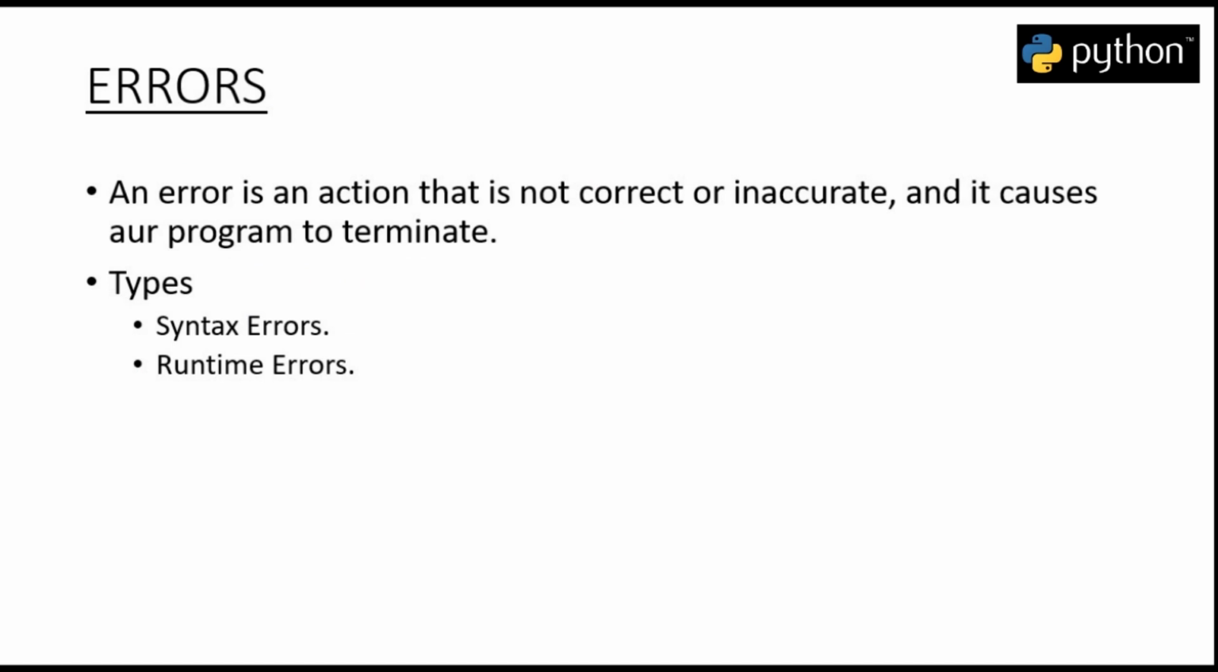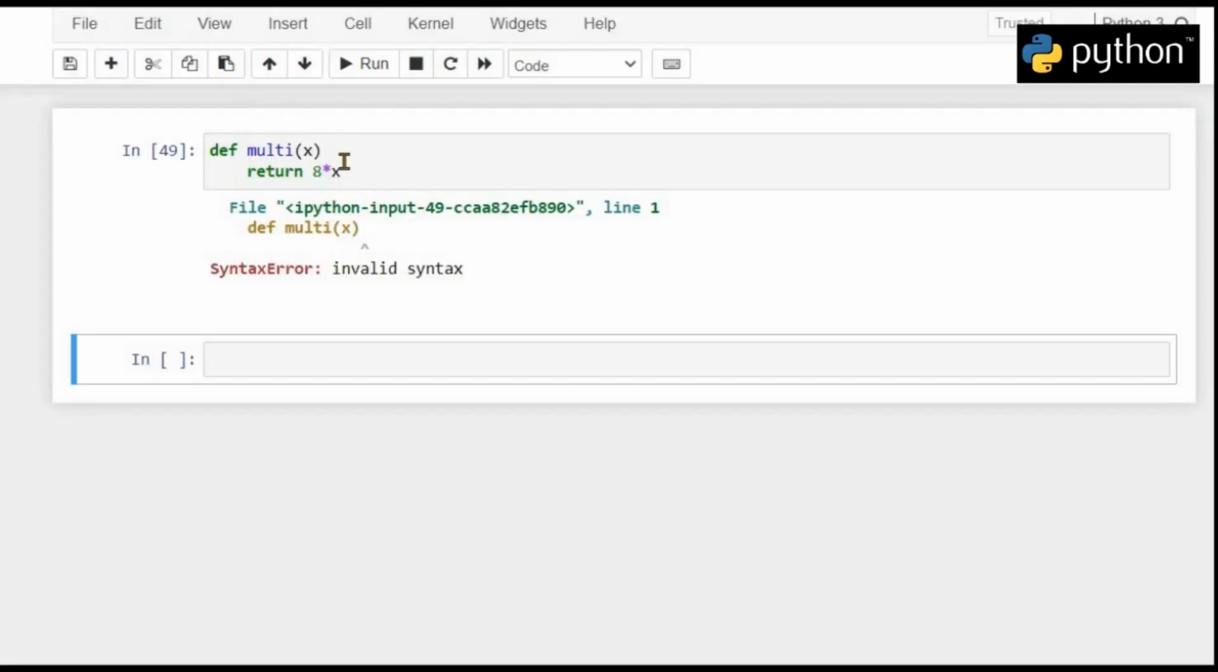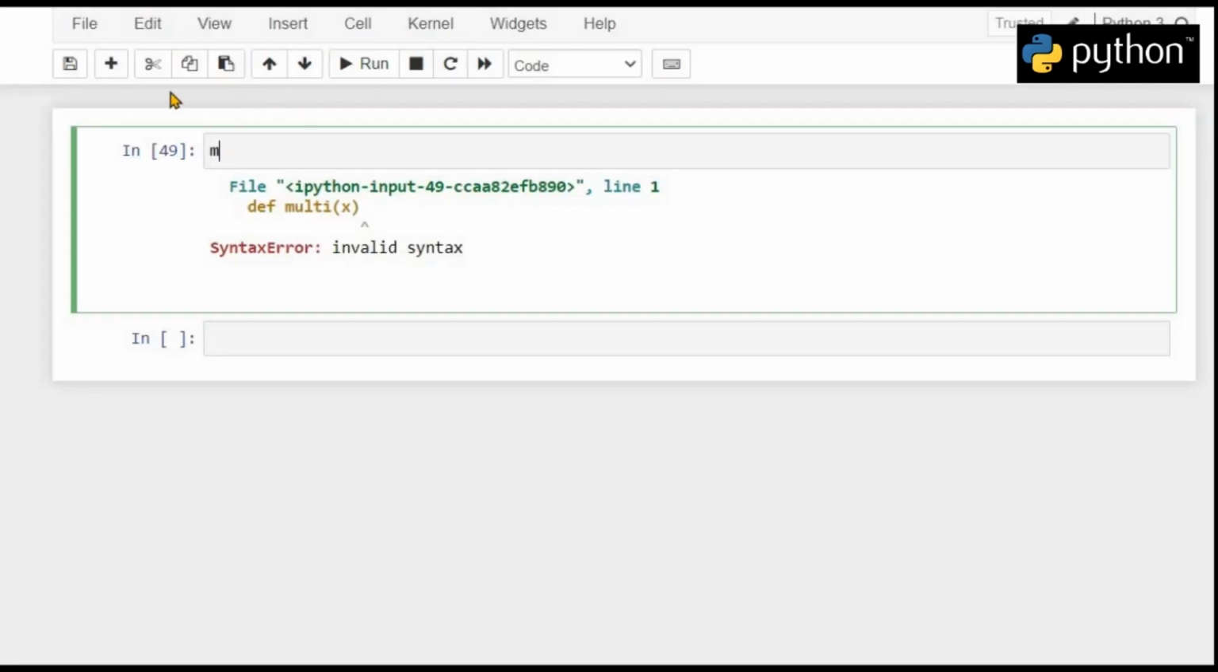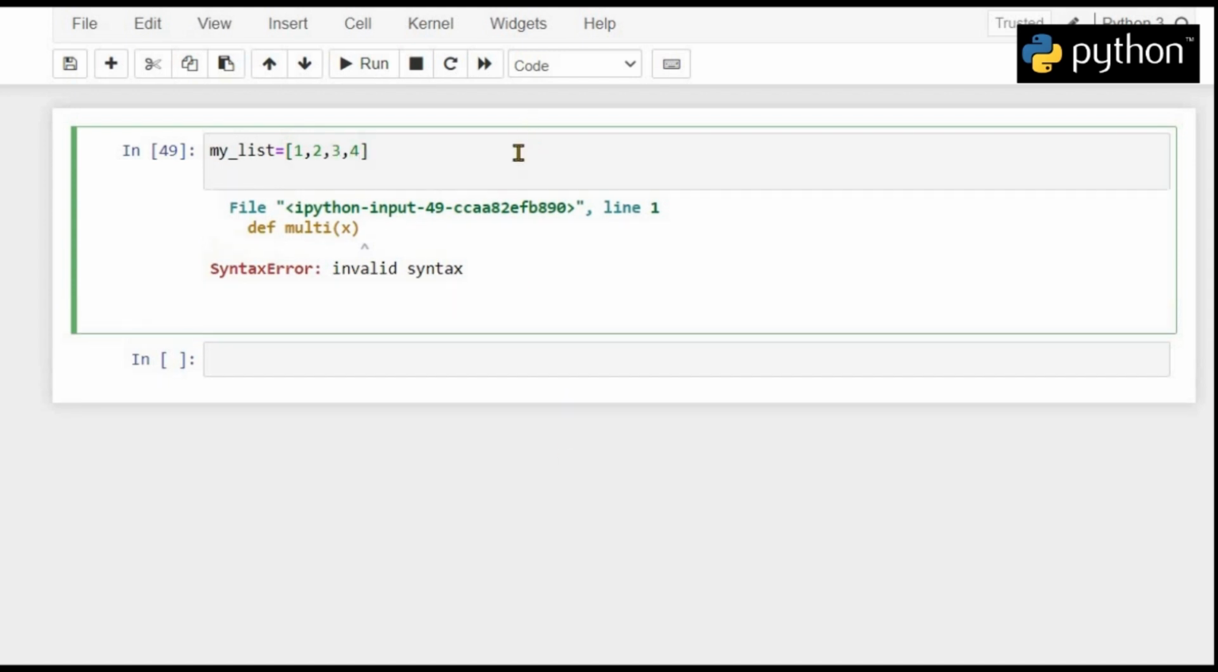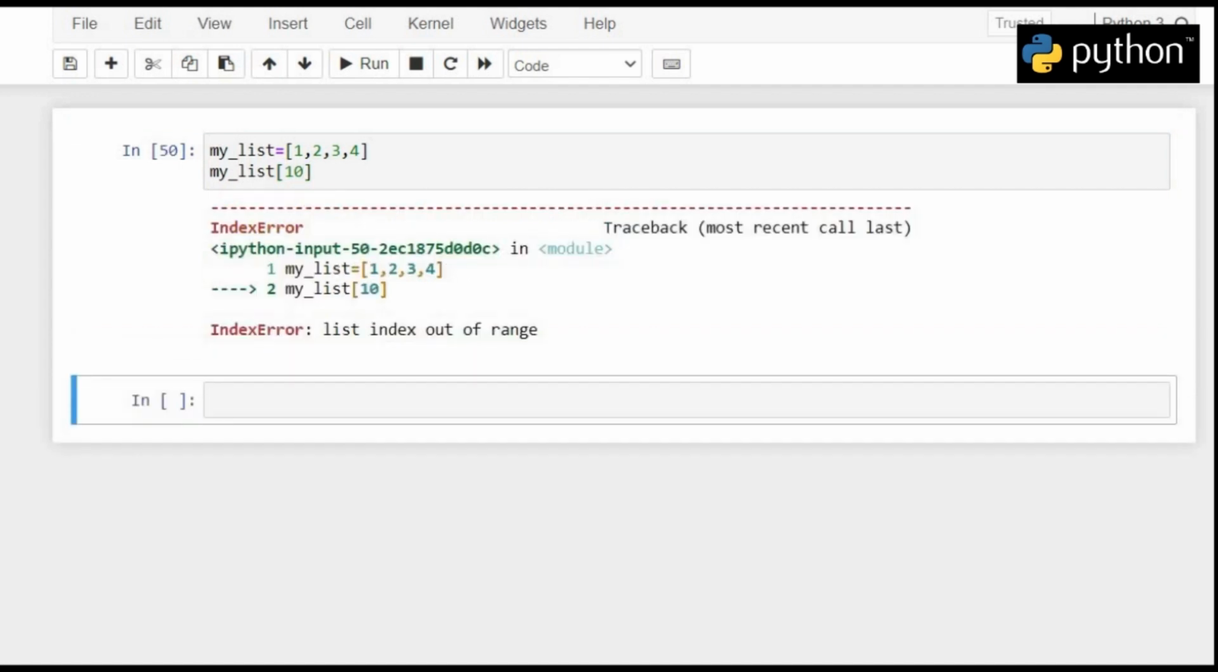The second type of error is the runtime error. The runtime error occurs during the execution of our program. So for example, let's say we have a list called mylist and it stores different values, let's say 1, 2, 3 and 4. Now if we want to access the index at the 10th position, we write mylist and within the brackets the name of our index and run it, then we will get an index error that list index is out of range.